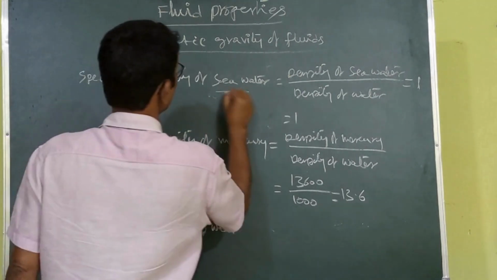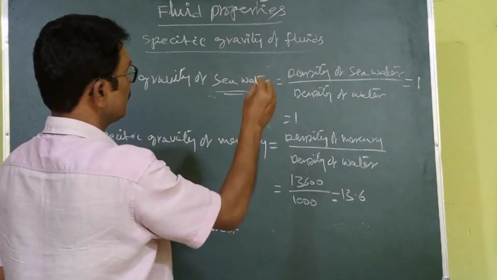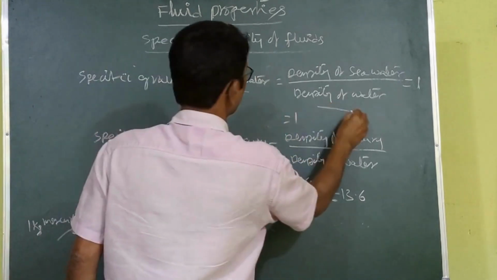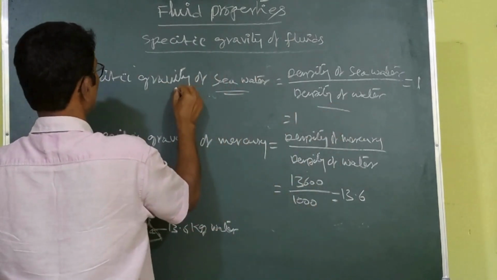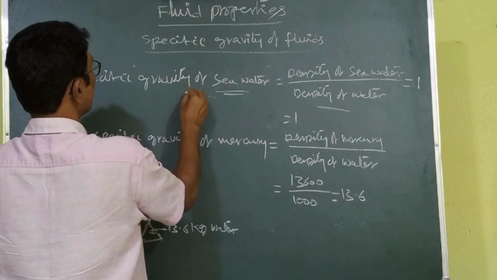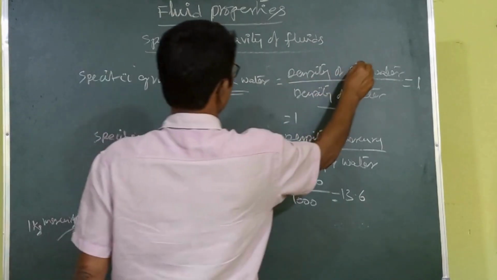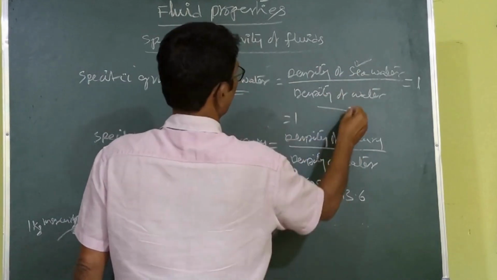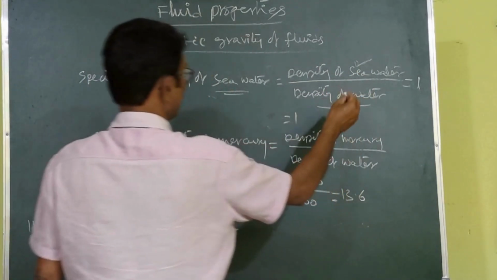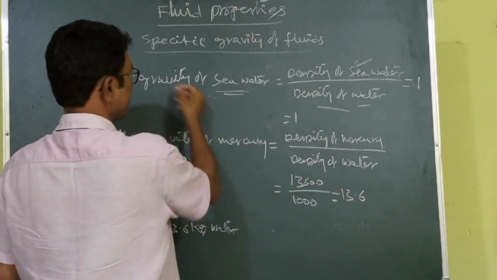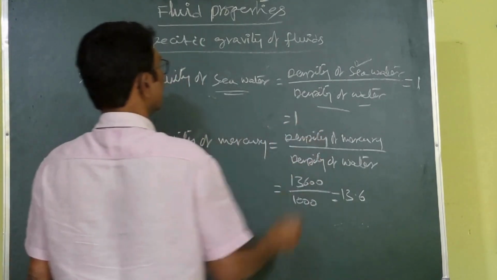Specific gravity of seawater equals density of seawater divided by density of water. So whichever liquid's specific gravity we are going to find out is compared with the water. Obviously, generally the specific gravity of water equals 1.